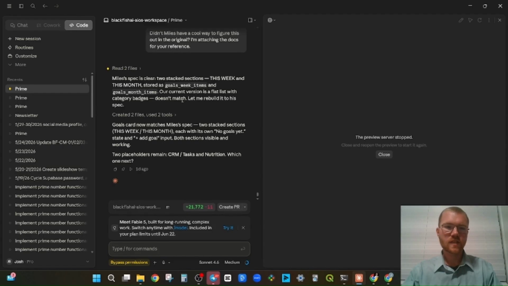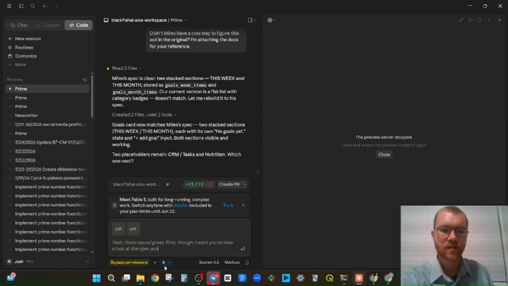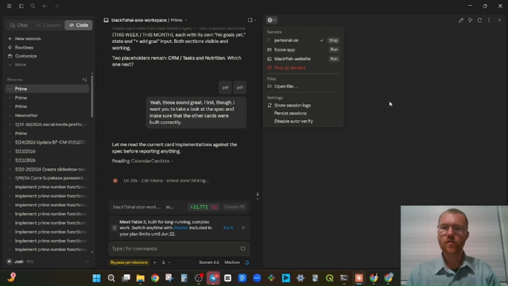All right, so the first thing I want to do is double check that all of the cards have been built to Miles's spec, because some of them might not have been, if only based on the fact that it changed how it did the goals card when we reminded it to use the spec. So yeah, those sound great. First though, I want you to take a look at the spec and make sure that the other cards were built correctly. I probably should also have asked it to bring the preview back up. Oh, look at that. I want it to run the personal OS server.